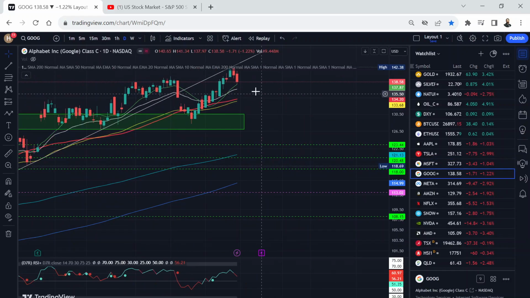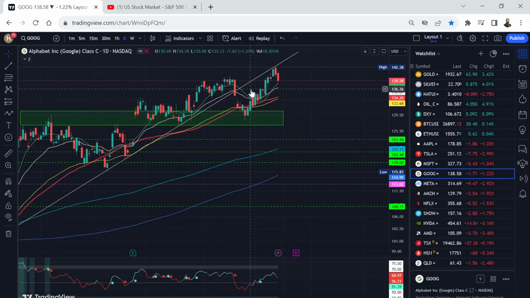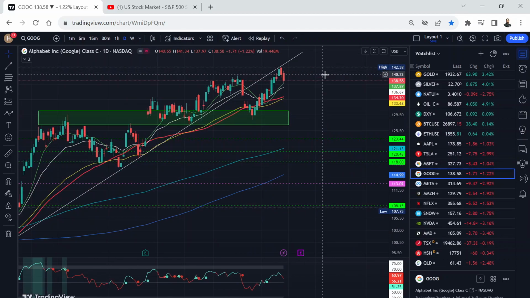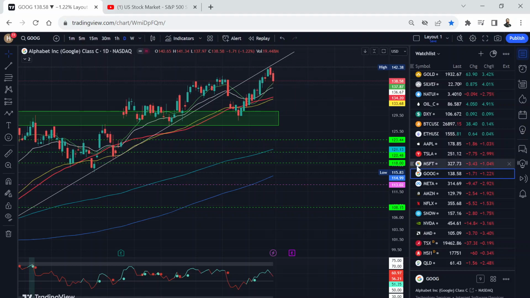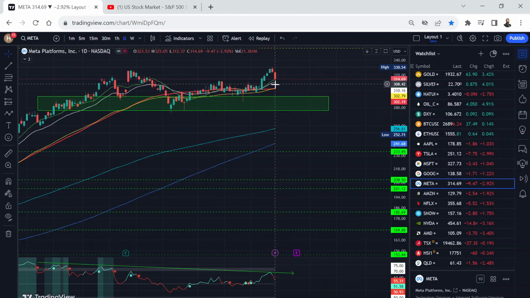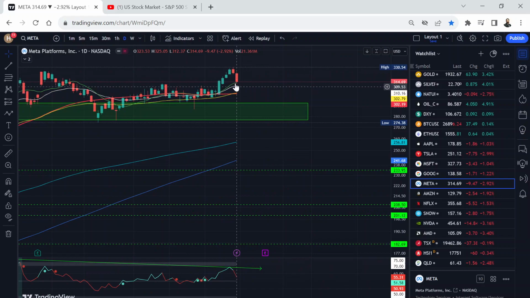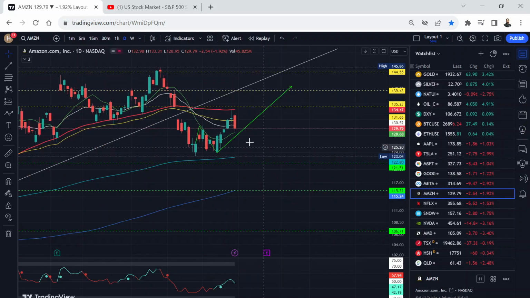Google, again, very, very bullish compared to everybody else, and finding resistance on this trend line, white trend line, and then finding support here, looking for a bounce. Meta also very, very bullish, finding support on this 10. Whenever price goes way above this 10 moving average, it just comes back to consolidate. So I think it's just getting ready before a new bounce. Amazon a little bit weaker, finding resistance on this 50 SMA line, but look at all these gaps to fill, so looking for a bounce.